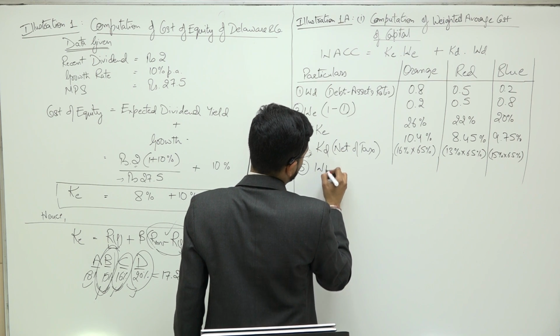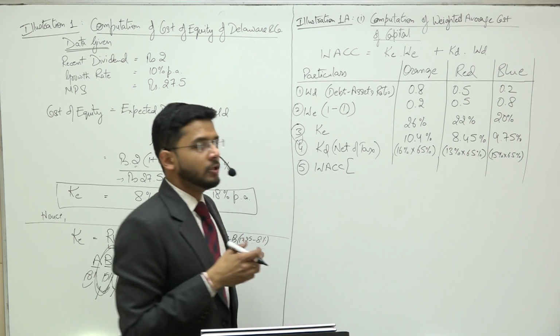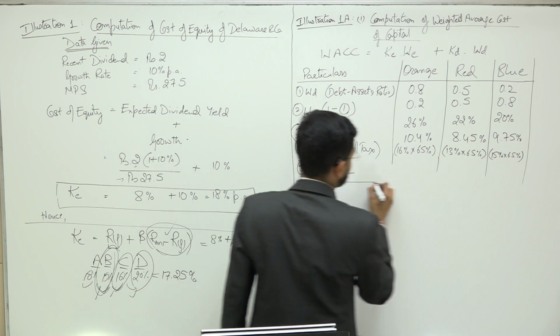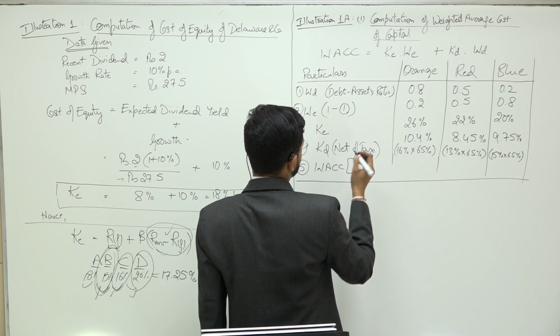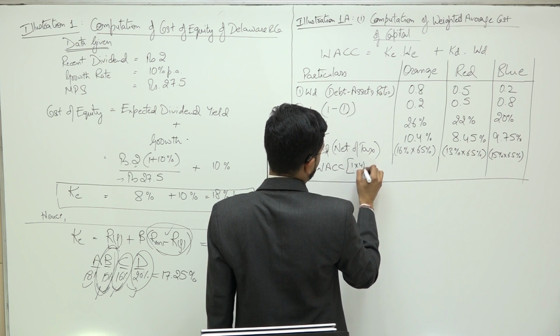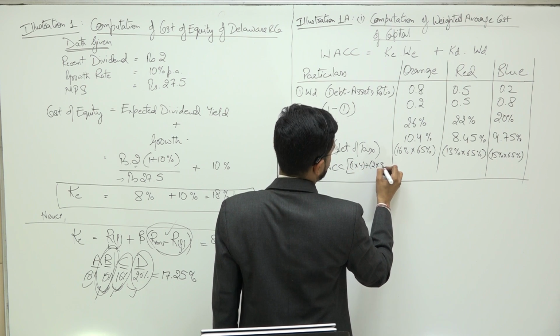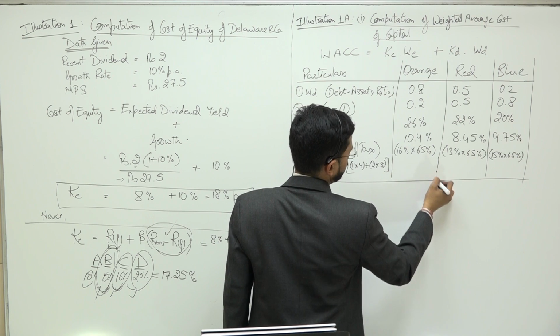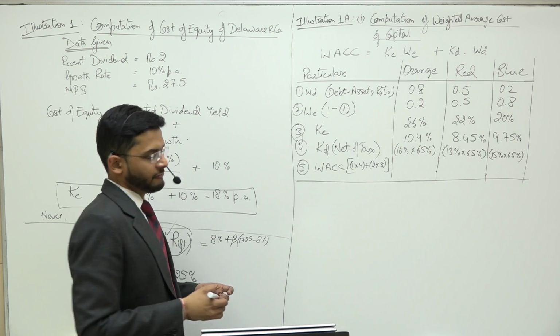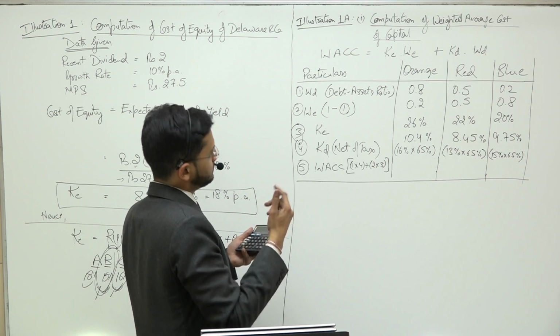Now if I were to ask you what is the weighted average cost of capital, you will easily be able to compute it by using a simple formula: 1 multiplied by 4 plus 2 multiplied by 3. Yes sir, we got it.